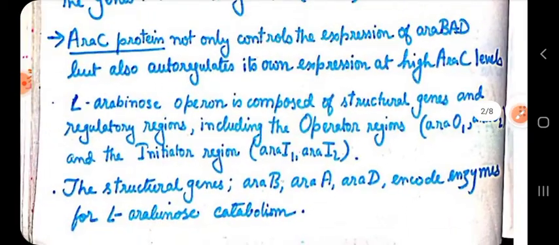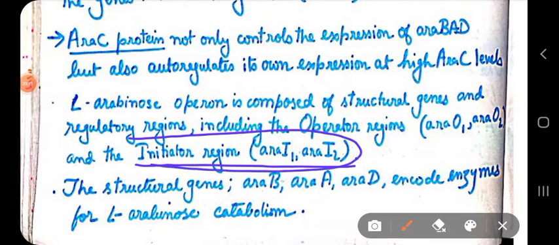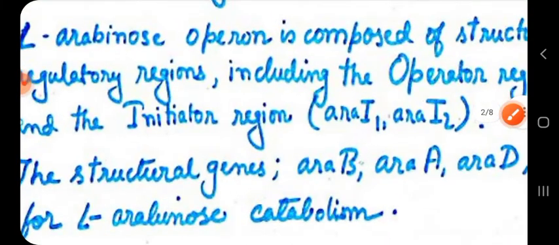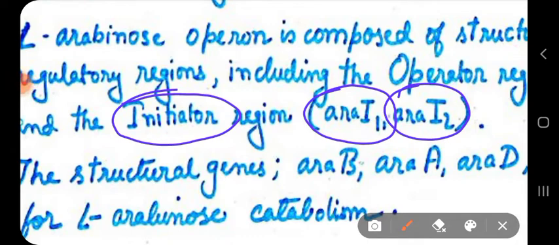These are the operator regions, ARA O1 and ARA O2. There are initiator regions as well, ARA I1 and ARA I2. Sorry, not inhibitor, it is written initiator. So there are initiator regions which will initiate the transcription process, ARA I1 and ARA I2.